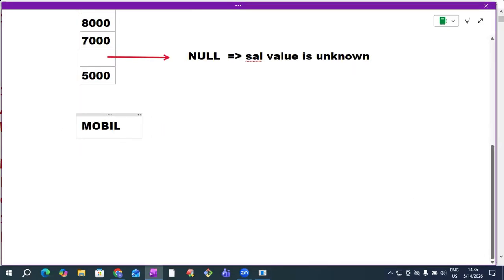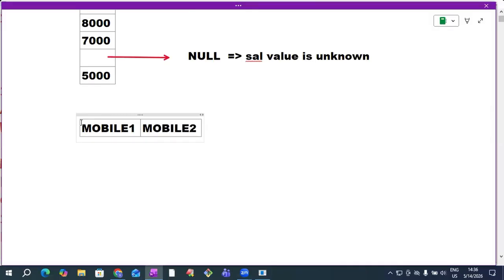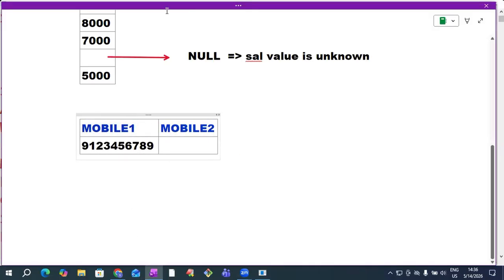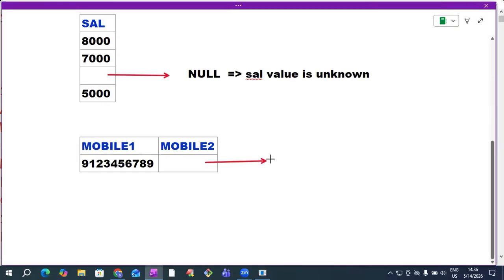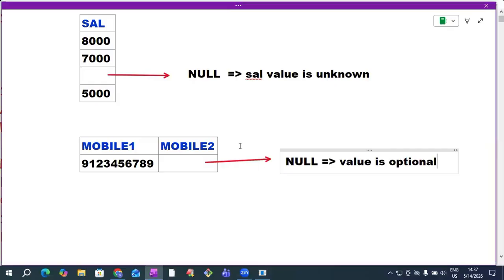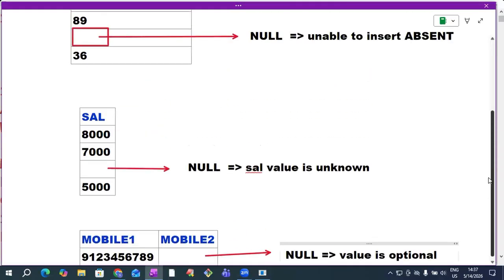For example, this is mobile number 1 column, mandatory. Mobile number 2 is optional. The customer submitted the first contact number. He didn't submit a second contact number. I'm inserting null here, because mobile number 2 is optional. The value is optional, so it cannot be inserted. Like this, many cases are there to insert null.